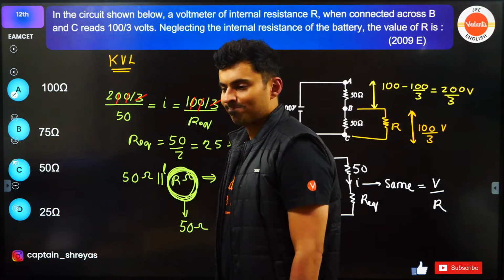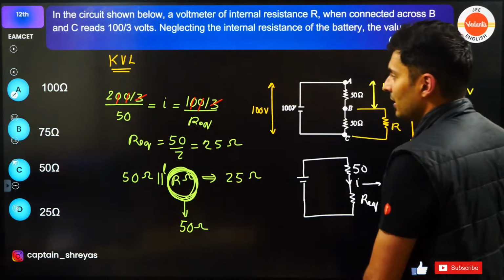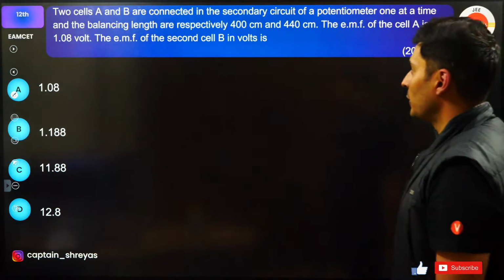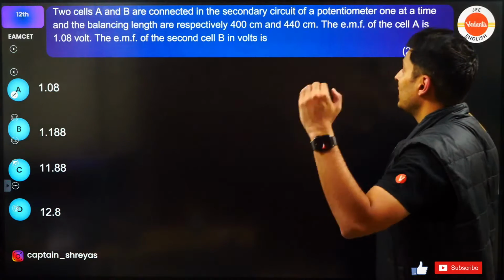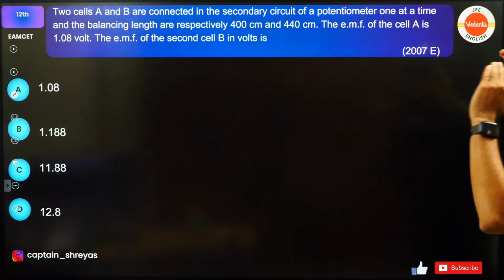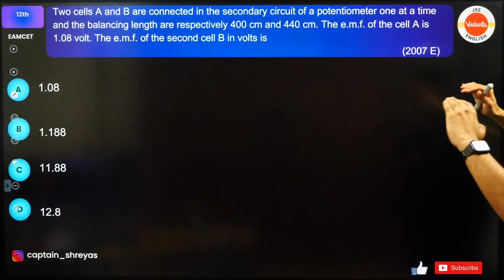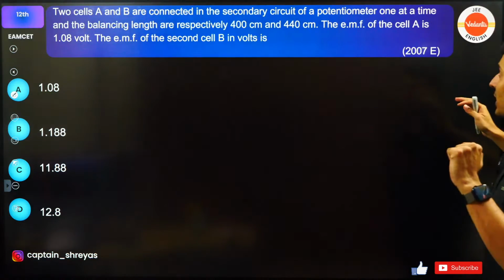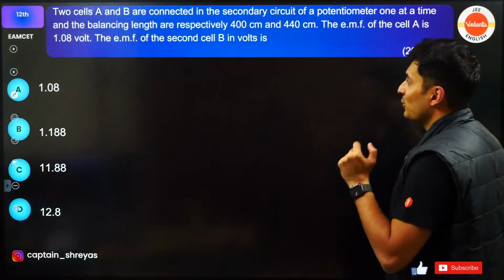Is that understood? Clear? Shall we move ahead? All right, moving on to the next one coming up on your screen. Two cells A and B are connected in the secondary circuit of a potentiometer, one at a time. The balancing lengths are 400 and 440. EMF of A is this much. What is EMF of B?